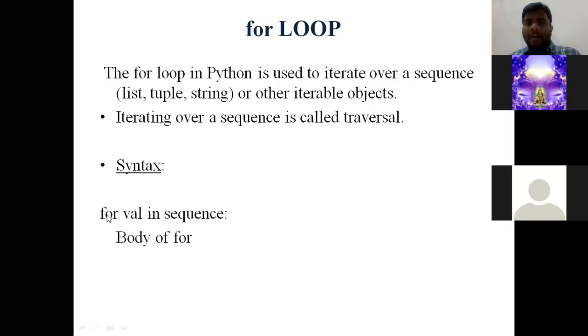For is a keyword, any variable, space, in is an operator, sequence. How can we consider the sequence? We shall look into the other side. So colon, next press enter button. After pressing enter button, it automatically considers indentation, wherein the body of for will be available. Okay. So simply remember: for, space, any variable, space, in as an operator, space, sequence, colon, press enter button, then indentation will be followed for the body of the for.